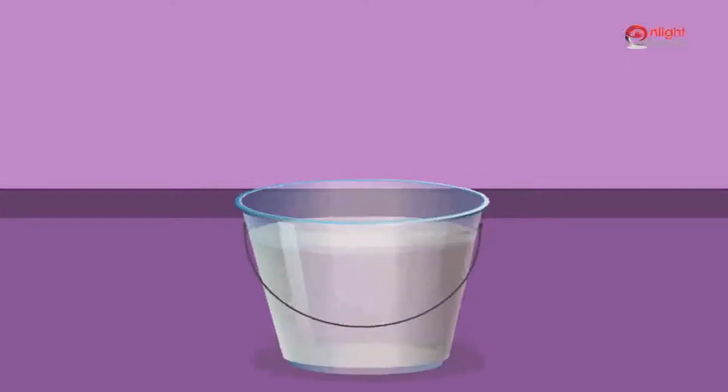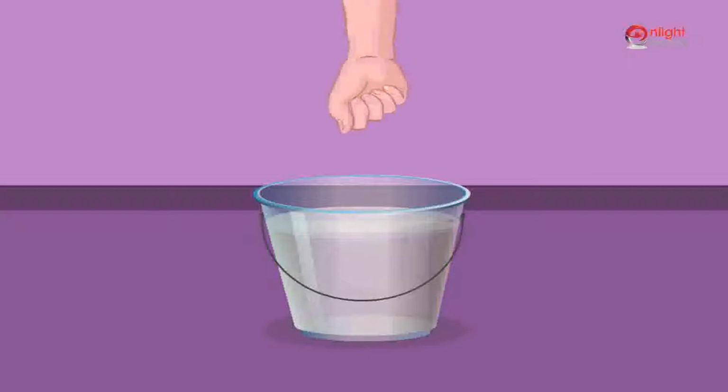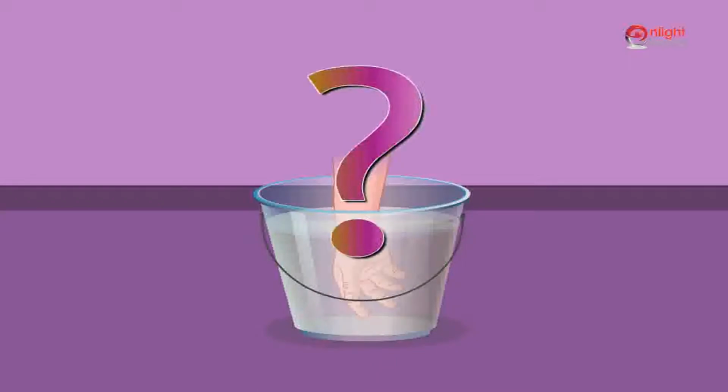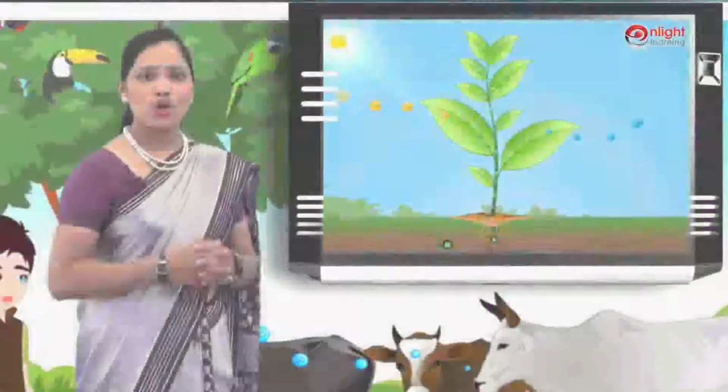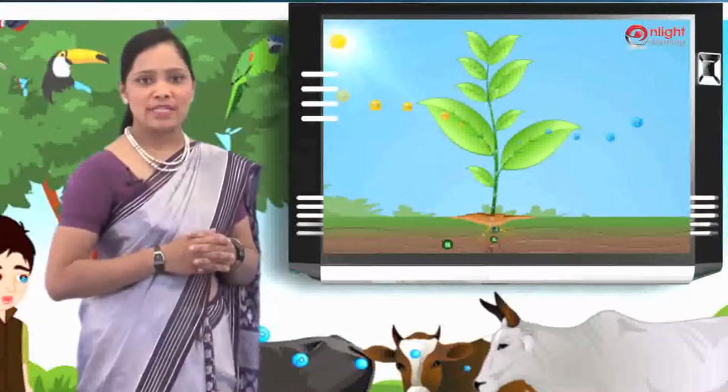Now, let's take a bucket of water. Tightly close your palm to make a fist. Place your closed hand in the bucket filled with water. Slowly open your palm. What do you see? You will see bubbles. What do we learn from this experiment?